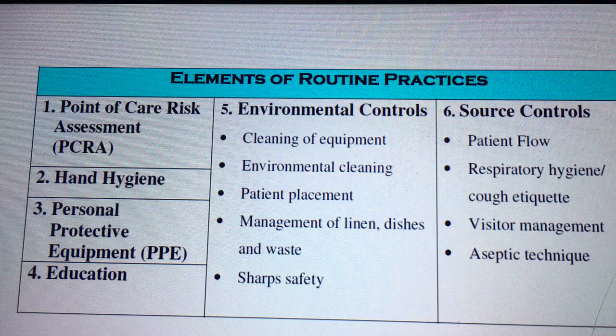Hand hygiene, personal protective equipment, and education, which we can give to the patient, the ward, and the family members. We can teach the patient about the consequences of MRSA, direct and indirect transmission, as well as hygiene practice. And environmental controls: cleaning equipment after any procedure with the patient in a proper manner.